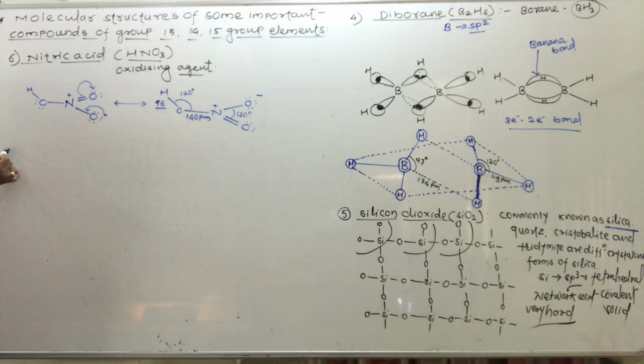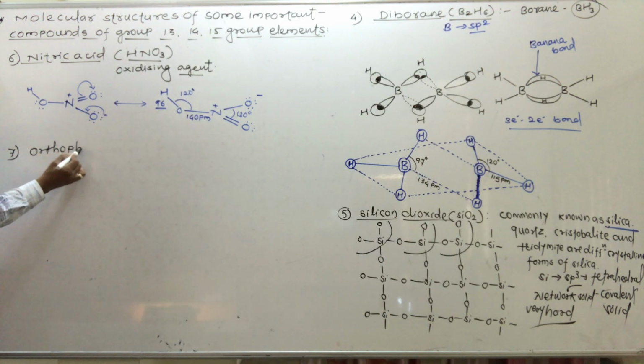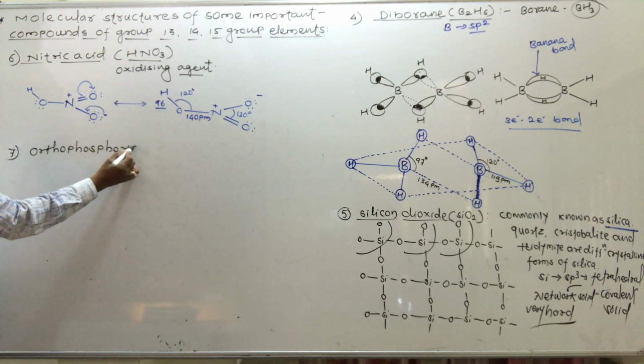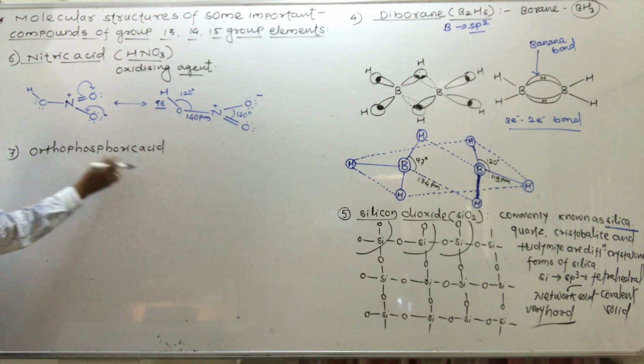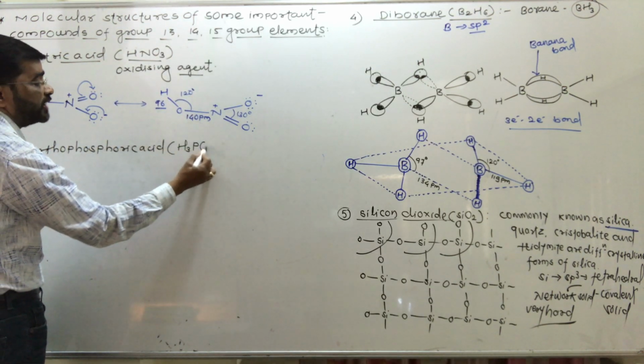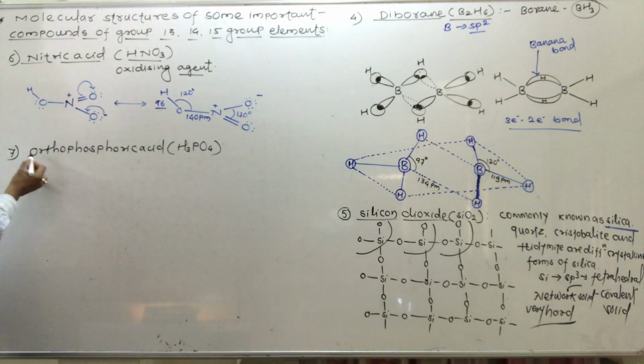And one more and last compound we have to study is orthophosphoric acid. The molecular formula of orthophosphoric acid is H3PO4.